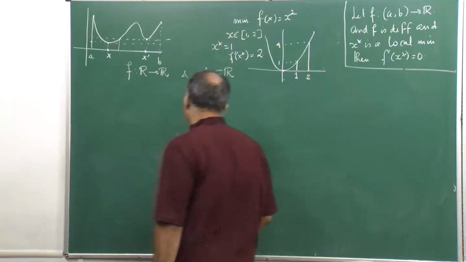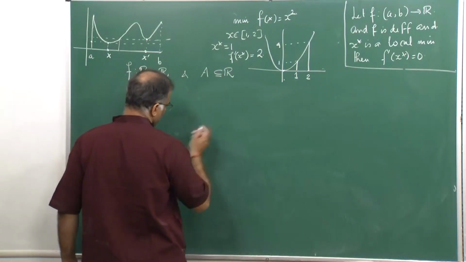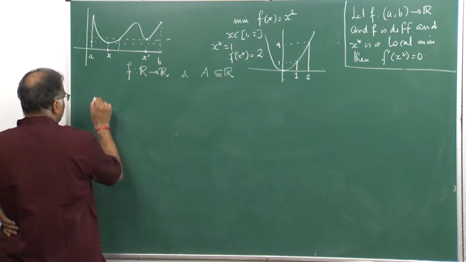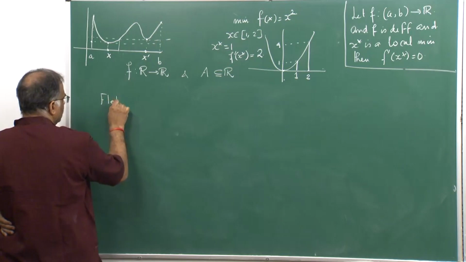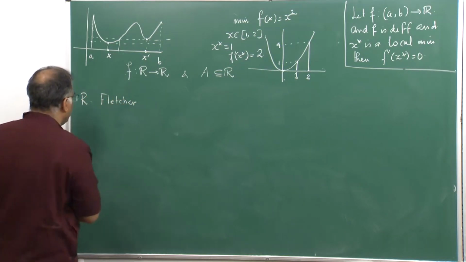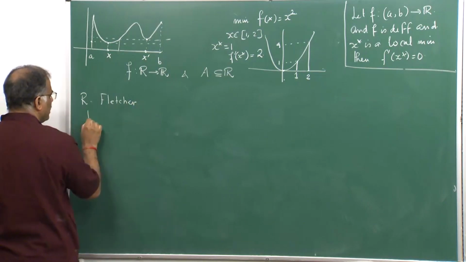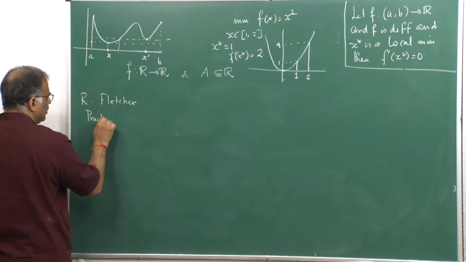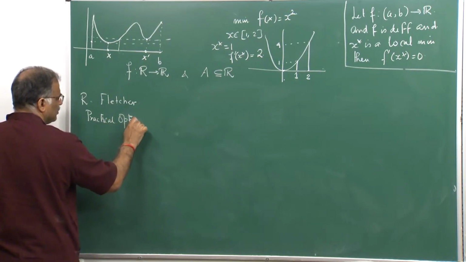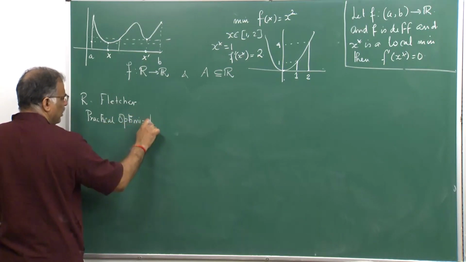This is a very standard result, and this function I have taken from the book of Fletcher, one of the most well known, called the Wizard of Optimization. The name of the book is Practical Optimization, published by Wiley.